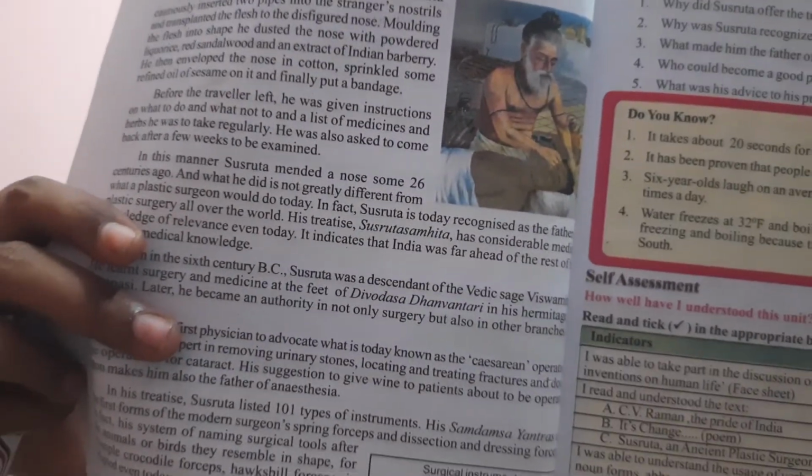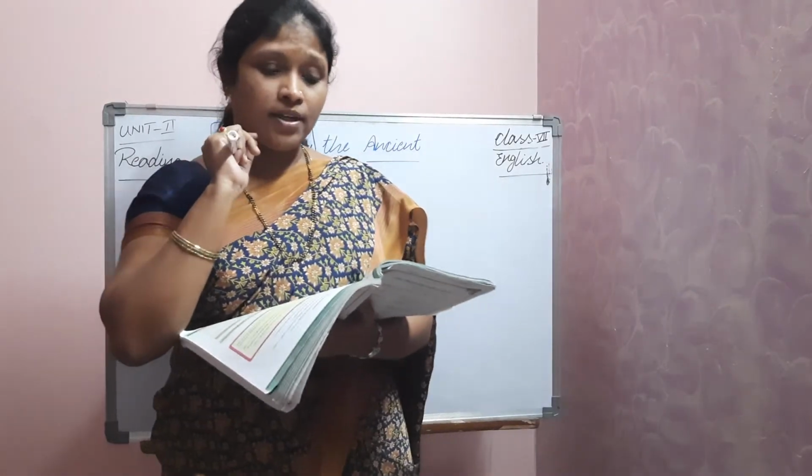See, children, look at the picture. There is one picture. You can observe that picture. He is Susrutha, and he was operating on him. What he did was take one piece of flesh from his cheek, right? After bandaging the cut in the cheek, he cut the flesh from here.